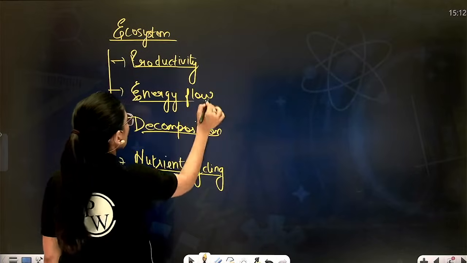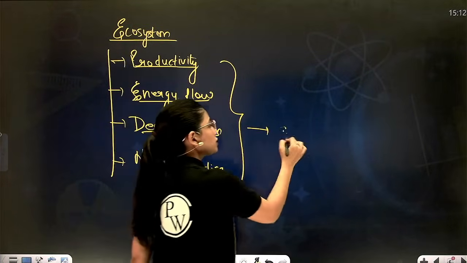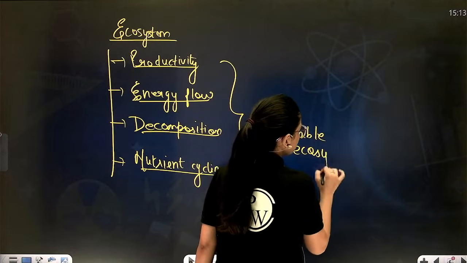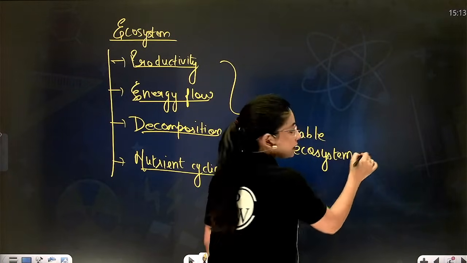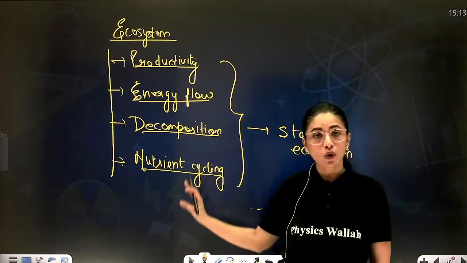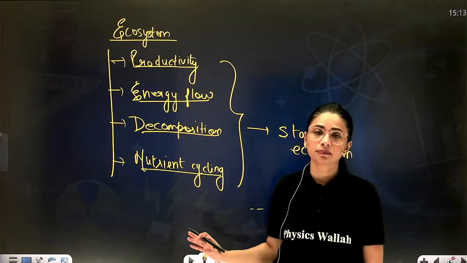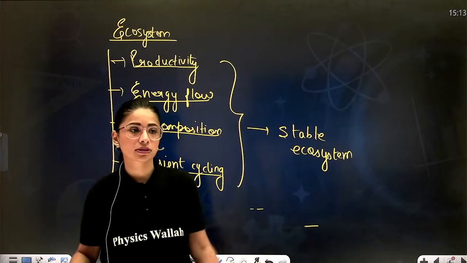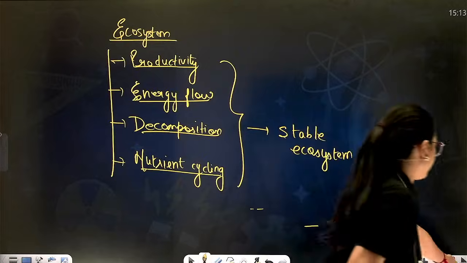These are the 4 important functions which are responsible for maintaining a stable ecosystem. One by one, we will discuss all these functions and how they contribute to maintaining a healthier ecosystem. We will see with every topic.